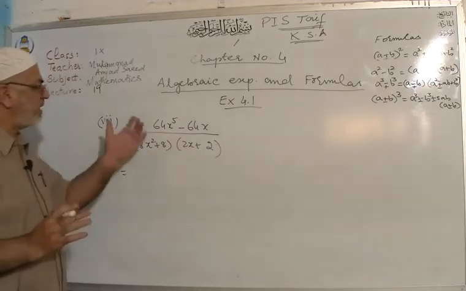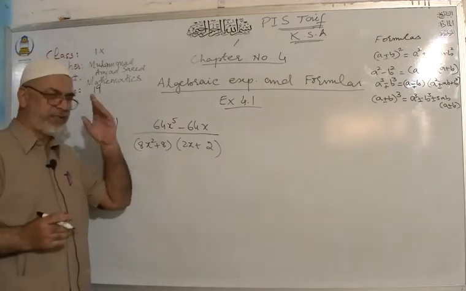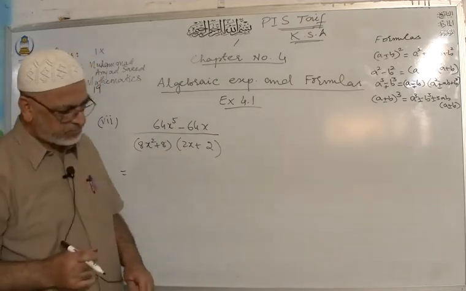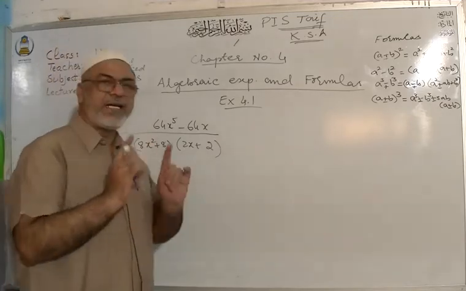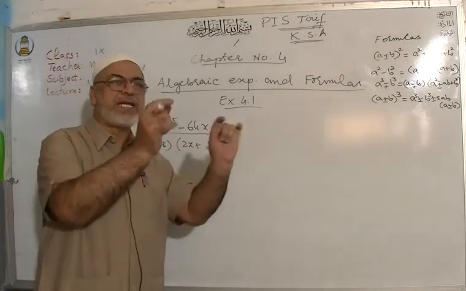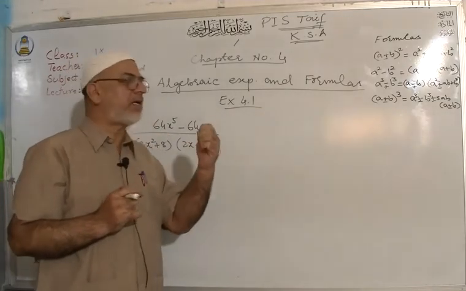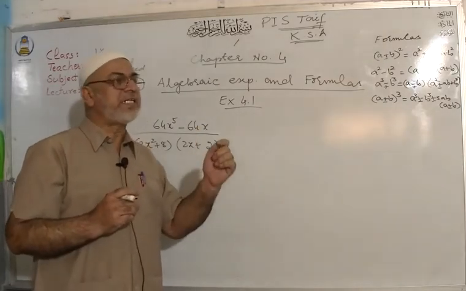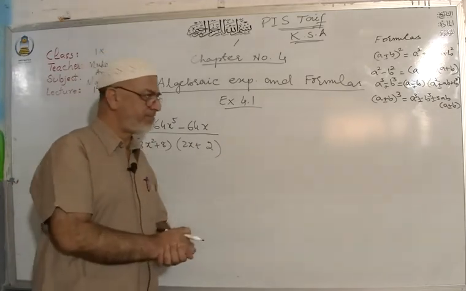For simplification, first of all you will check, you have to take something common from here. And what is the rule of taking common? Listen carefully. For taking common, you will take that thing common which is present in both, or you can take common that variable or constant which is divisible by the same number.